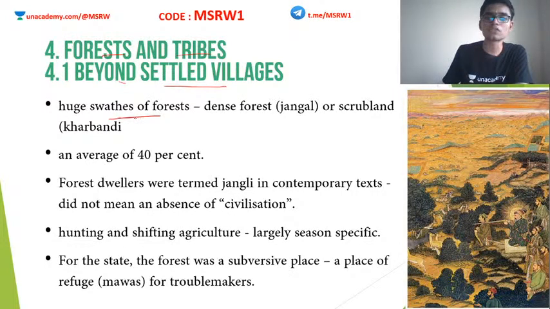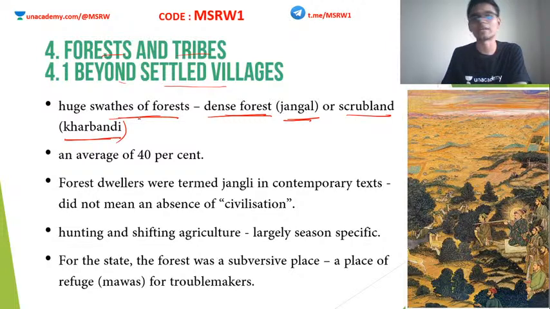Huge swaths of forests, also known as the dense forest. In India, it is known as the jungle or scrubland, also known as the kharbandi, okay, existed in the medieval times in India. The lion's share of the Indian subcontinent was under forest cover. Okay, an average of 40%.